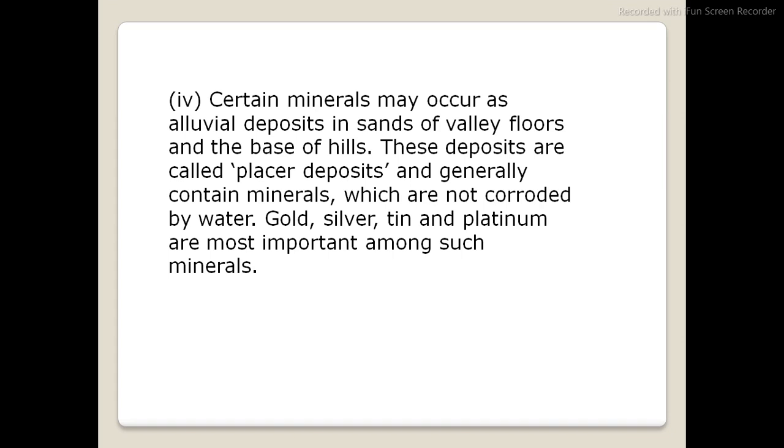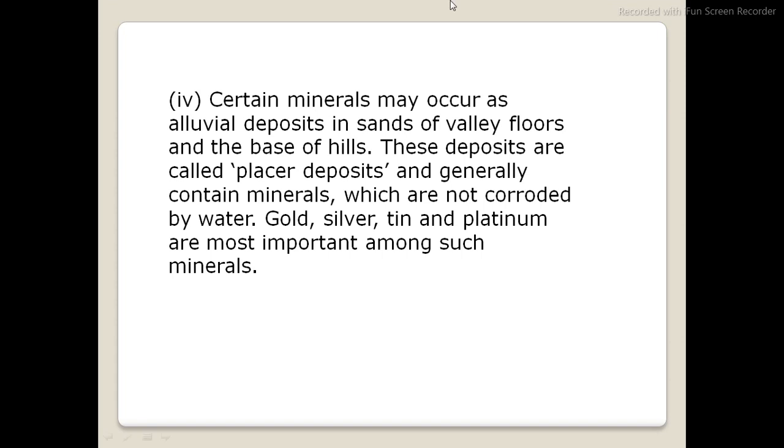Very good, Tanmay. Now by reading this fourth point, it is clear to everyone that gold, silver, tin and platinum are the most important. As you can see my palm here, I am wearing two rings, right? One is of gold, another is of copper. But as the particular season is there, it has a little bit of dark reddish or greenish color. But the gold is not like that, right? These are examples of such minerals.